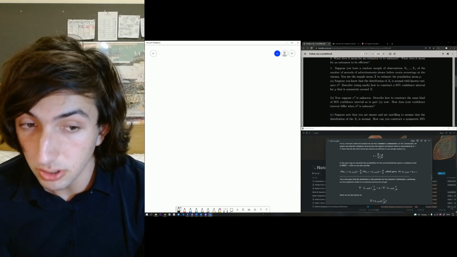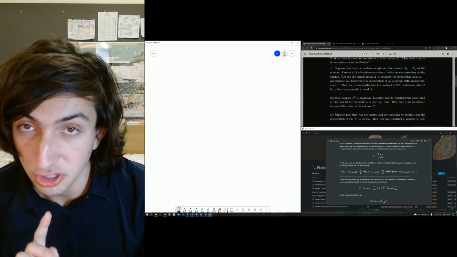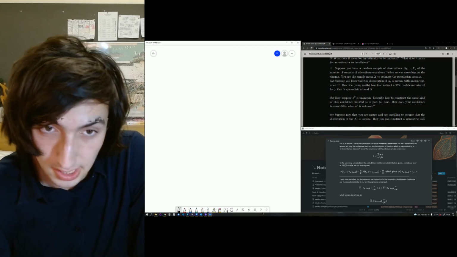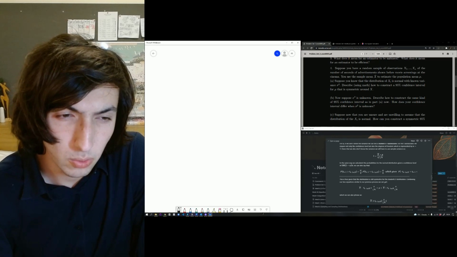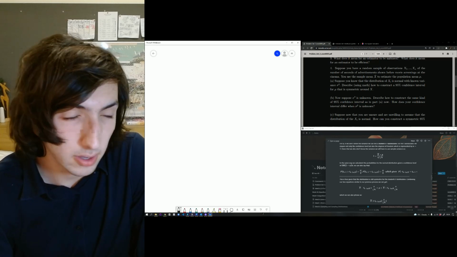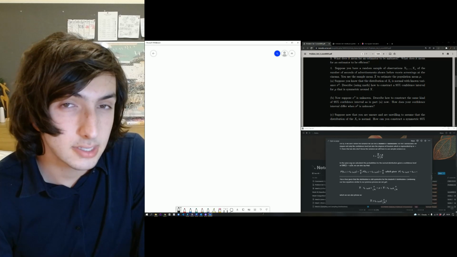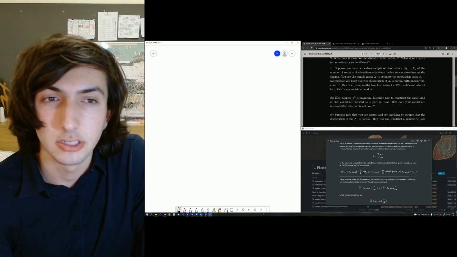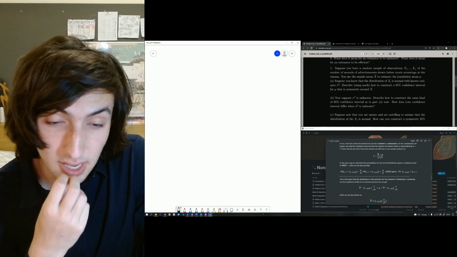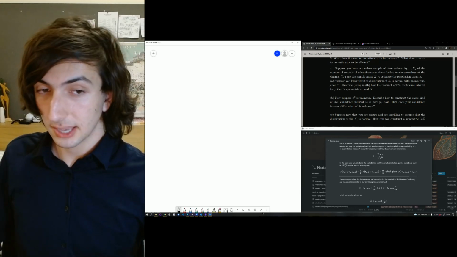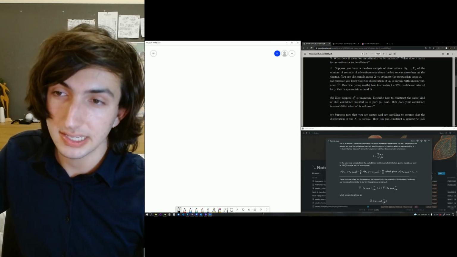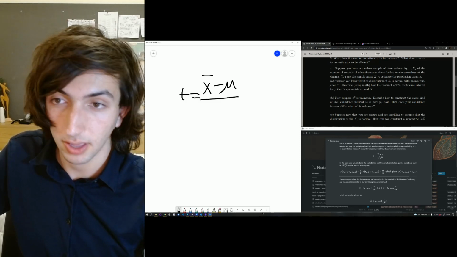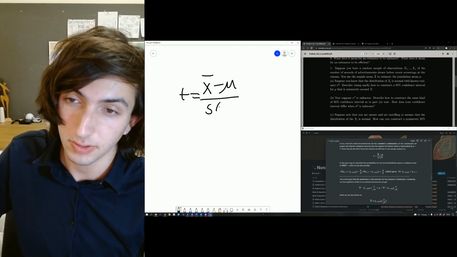Now what we use for this is the t-distribution. I would advise you to look up Student's t-distribution. It's in the slides for some week. Student's t-distribution is a type of flatter distribution, which we can use, especially in this case. As we previously said, we can normalize it in the same way, so we have x minus mu over s over root n.